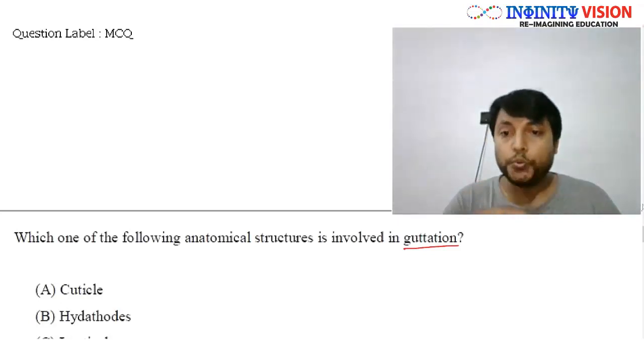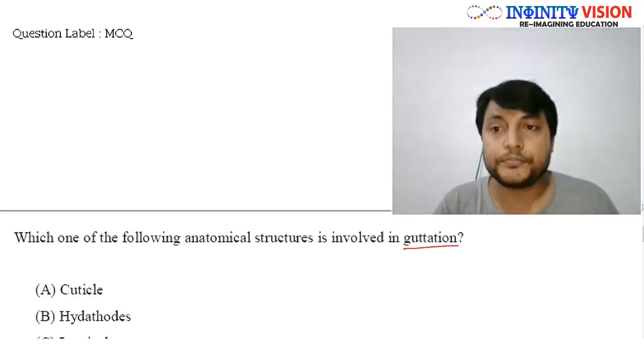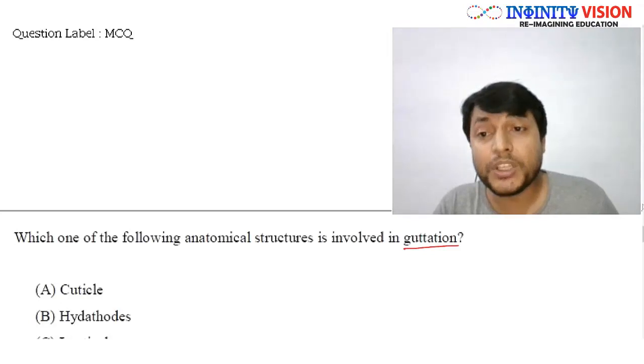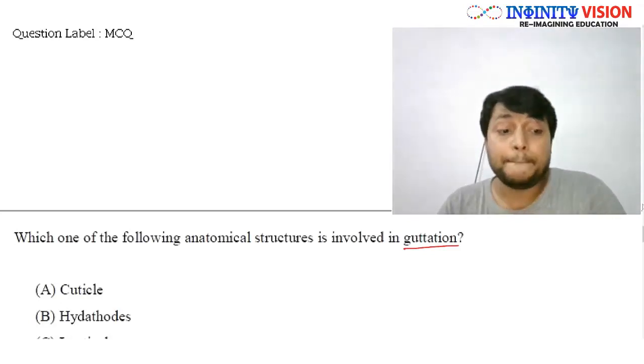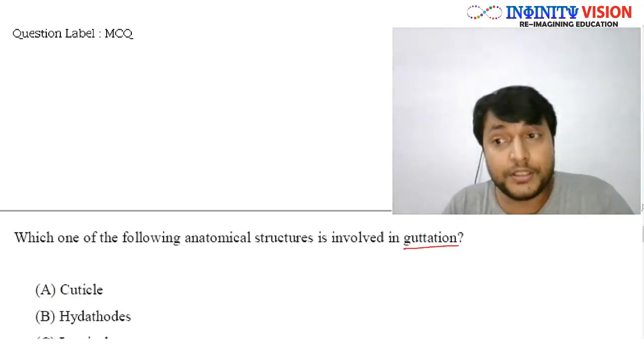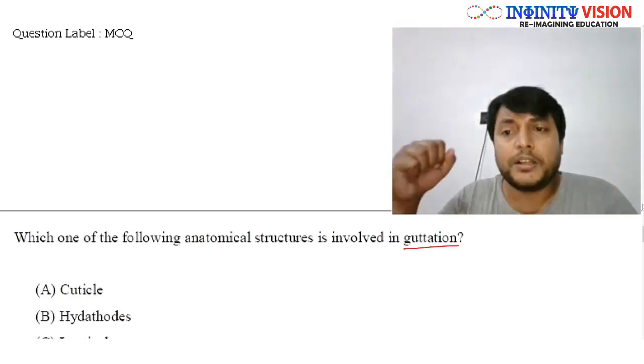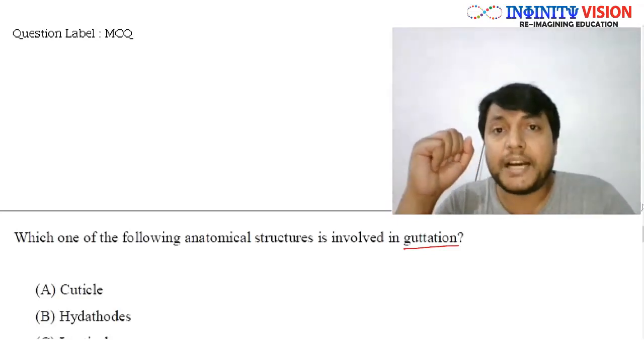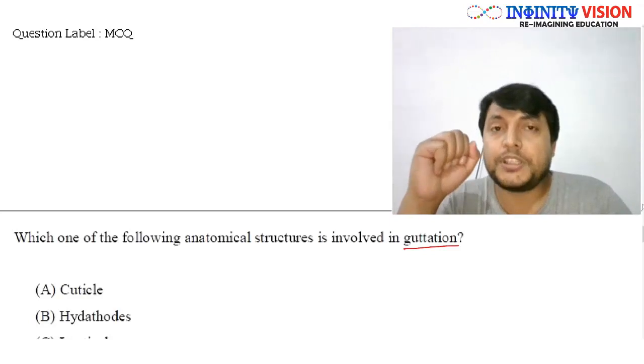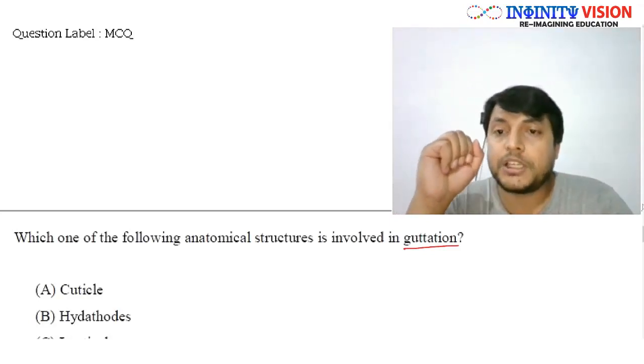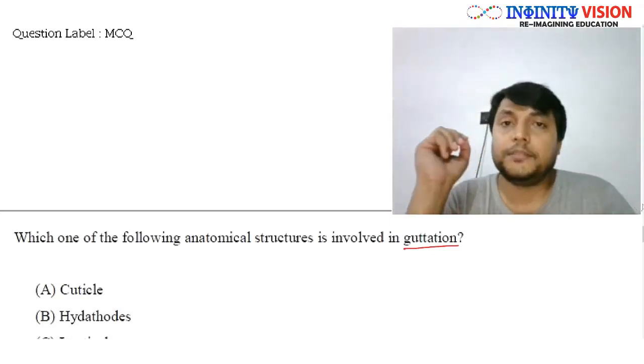See, when roots absorb water from the soil, because of the osmotic pressure, there is a pressure applied by the root that pushes the water and minerals up into the xylem.